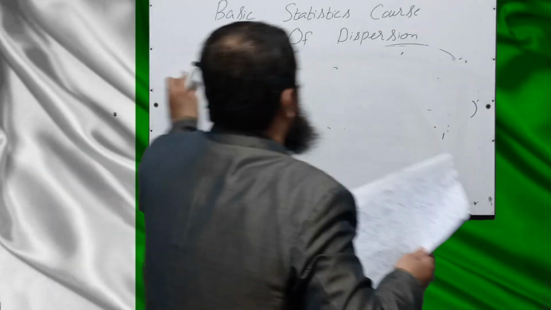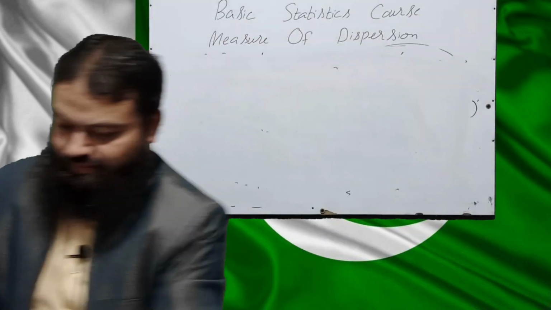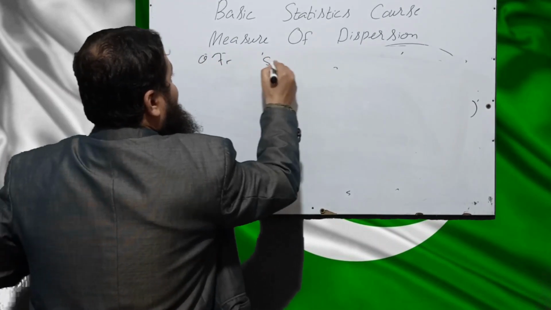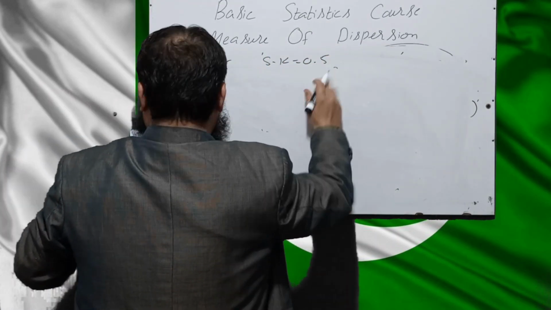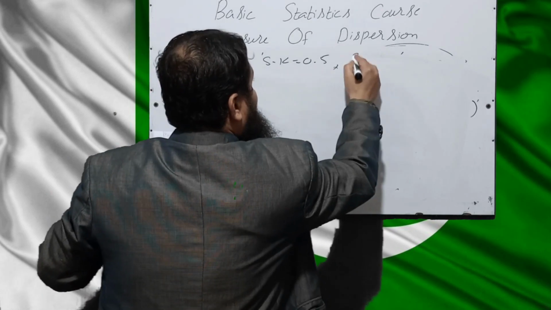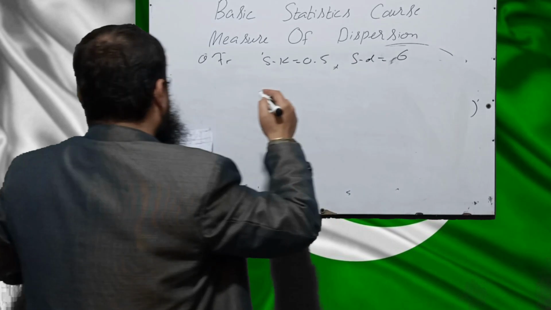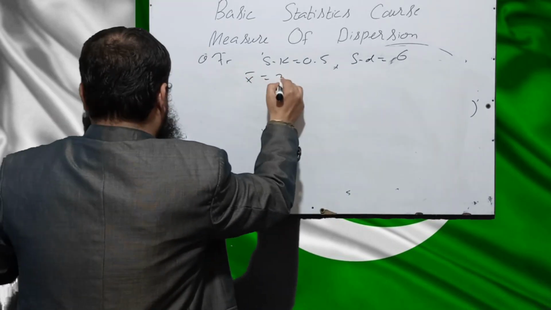Question number 7. Pearson's coefficient of skewness is 0.5, and standard deviation is given, that is equal to 6, and mean x bar is given, that is equal to 30.